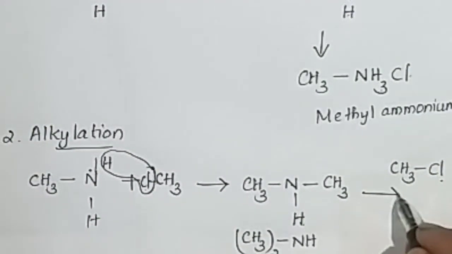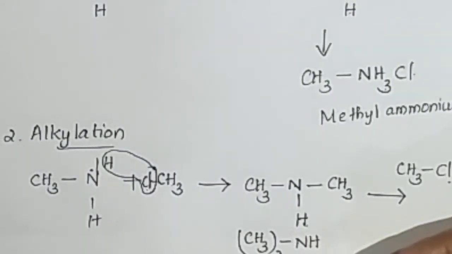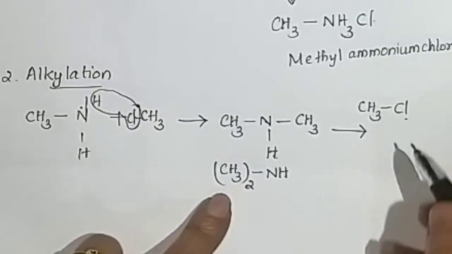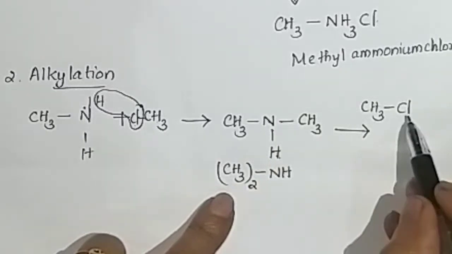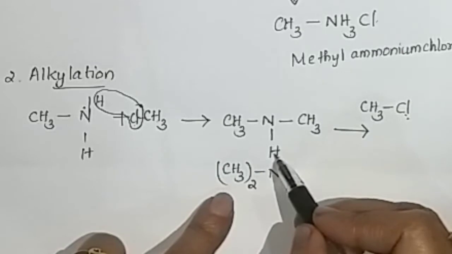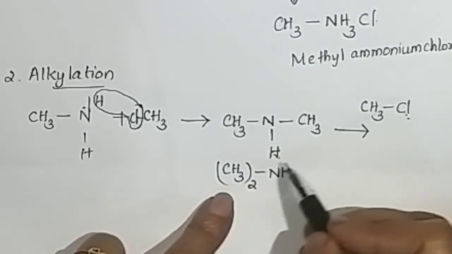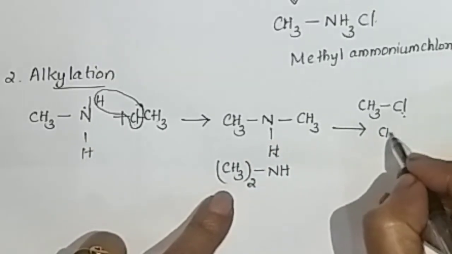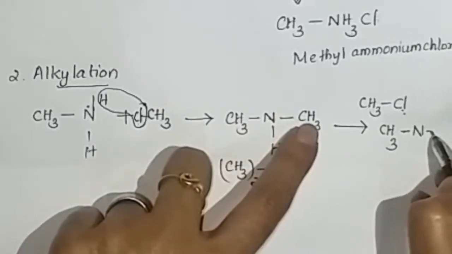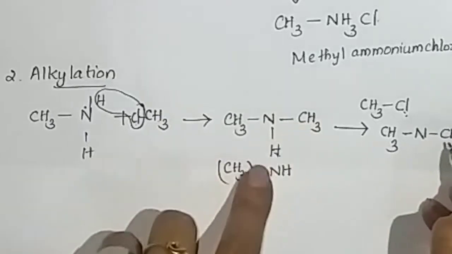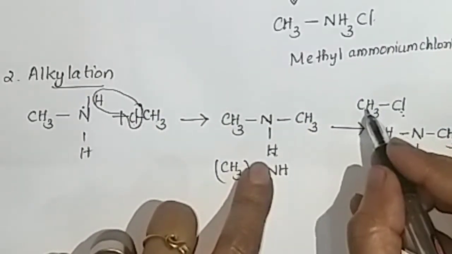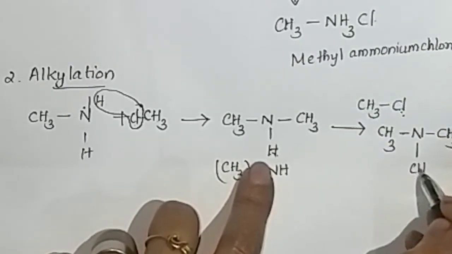Then again this dimethylamine reacts with another molecule of CH3Cl. The one remaining hydrogen and the chlorine atom are eliminated as HCl, and a CH3 group is attached. Already CH3 is there, then the CH3 is attached here.